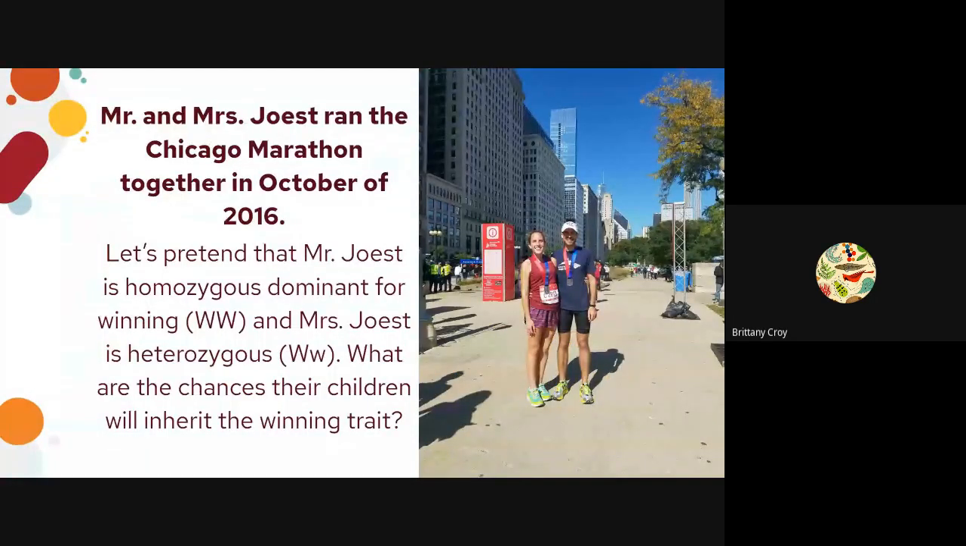Another problem. Mr. and Mrs. Jost ran the Chicago Marathon together in October of 2016. Let's pretend that Mr. Jost is homozygous dominant for winning and Mrs. Jost is heterozygous. What are the chances their children will inherit the winning trait? We can figure this out by doing a Punnett square using these genotypes right here, homozygous dominant and heterozygous.